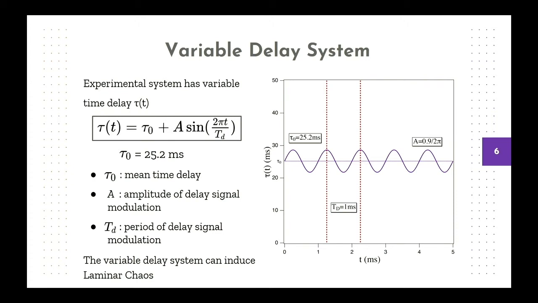The way we implement this is we change our time delay into a sinusoidal wave. Its offset is a mean time delay of 25.2 milliseconds. We're showing the graph, where the purple is our sinusoidal wave. The amplitude is 0.9 over 2 pi, and TD is the period of the delay signal modulation, whose frequency is 1 kilohertz. The combination of this sinusoid with our system can induce laminar chaos, and we'll show more comparisons in the future.